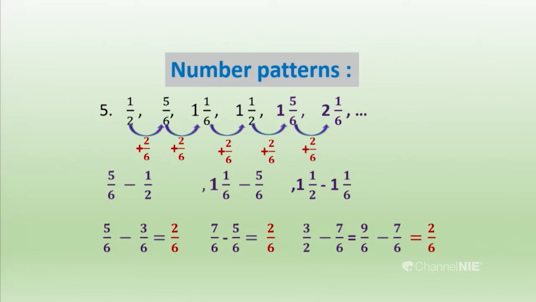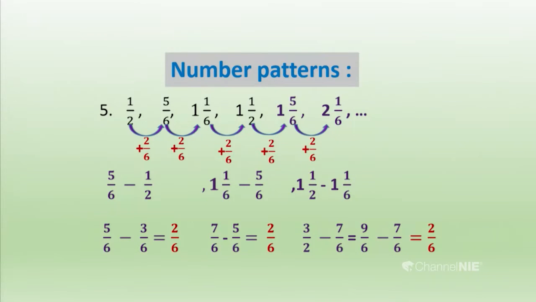So, here you subtract 1/2 from 5/6, then you get 2/6. Then when you take the third and fourth consecutive terms, you subtract 5/6 from 1 and 1/6, then you get 2/6. The same procedure, you have to follow the fractional rules. There is a mixed number, it is okay. Then we can take the other two consecutive terms. You subtract 1 and 1/6 from 1 and 1/2. Then we subtract them and at that time also we get 2/6. Okay. Then we have analyzed the given number pattern.